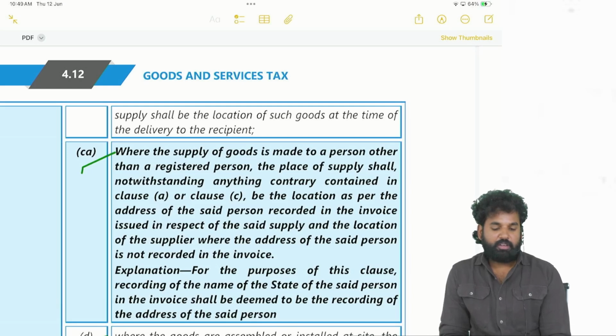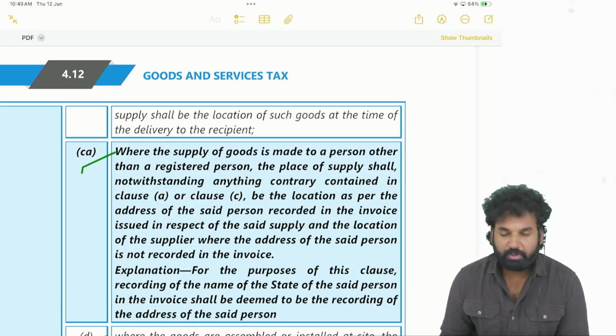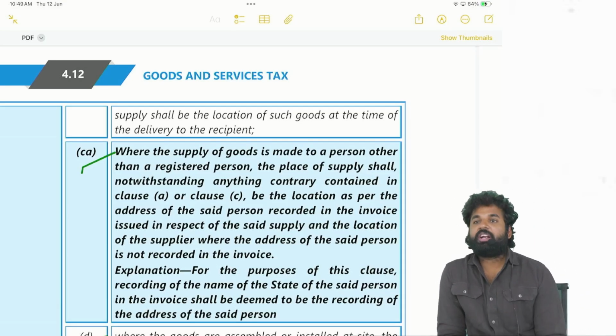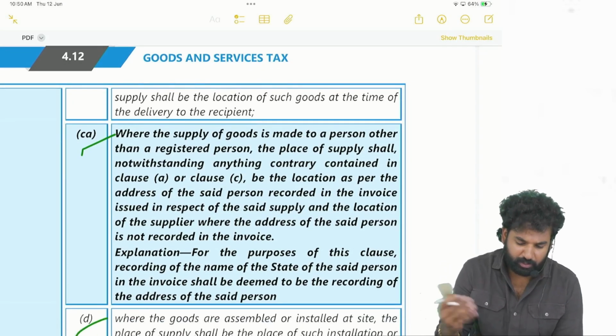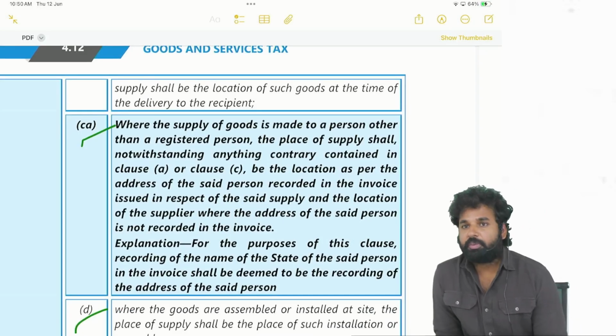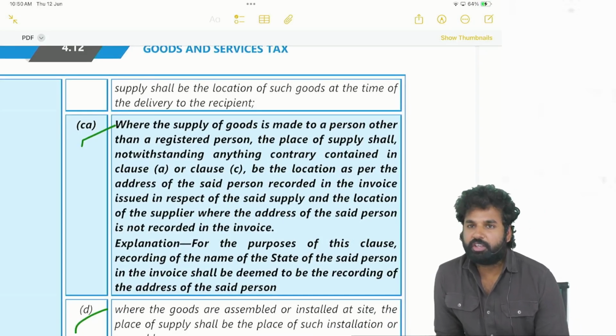Next, whenever the supply of the goods is made to a registered person, the place of supply shall be the location of such registered person. Whenever it is made to an unregistered person, and the address of the unregistered person has been recorded by the supplier, in such cases place of supply will be the location of such unregistered person, because location is available. If that address is not available, then the location of the provider of goods, that means the supplier. But with respect to address, if you are just mentioning the state, it is enough.